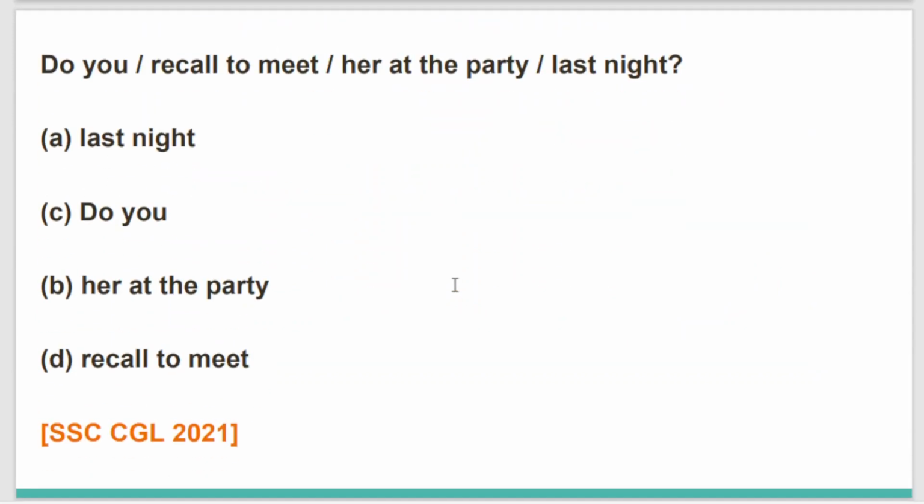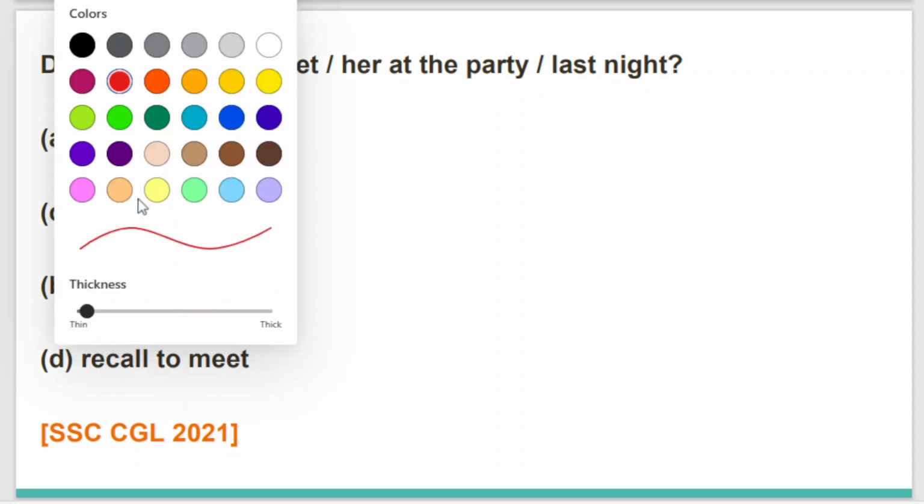Coming to the first question. Do you recall to meet her at the party last night? Let's read the question once more. Do you recall to meet her at the party last night? Very convenient and easy for us to find out the option where the error is actually lying.